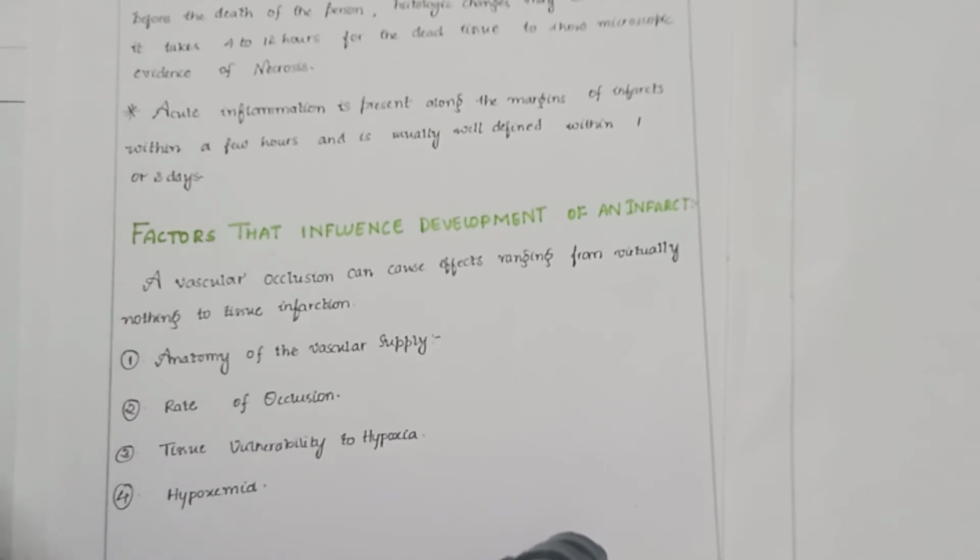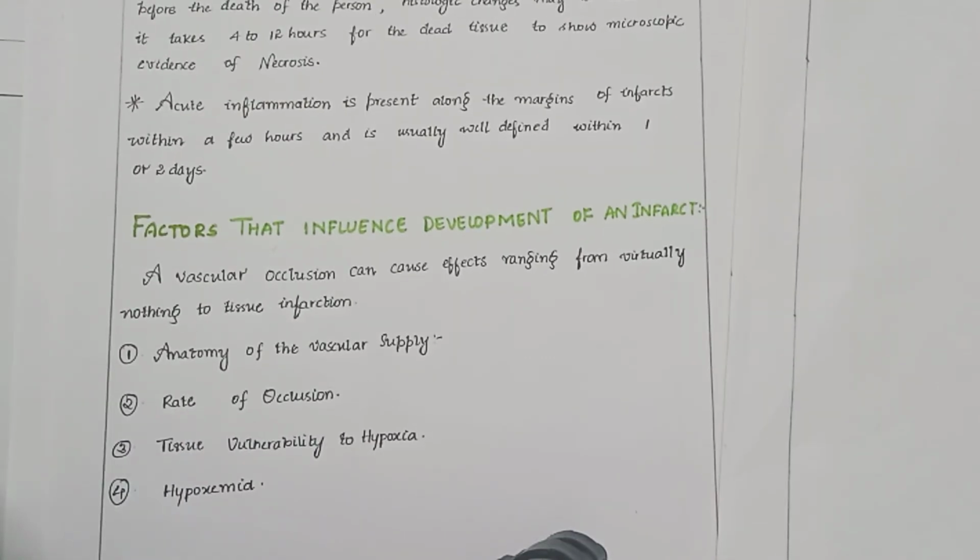A vascular occlusion can cause effects ranging from virtually nothing to tissue infarction. First factor is anatomy of vascular supply. The availability of an alternative blood supply is the most important determinant of whether vessel occlusion will cause tissue damage or not. As mentioned earlier, lungs have dual supply with pulmonary and bronchial artery blood supply that protects against thromboembolism induced infarction. Similarly, the liver with its dual hepatic artery and portal vein circulation, and the hand and forearm with the dual radial and ulnar artery supply, are all relatively resistant to infarction.